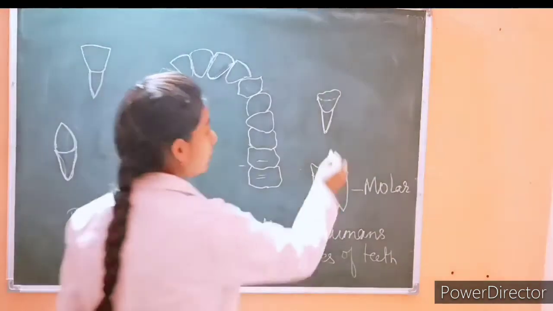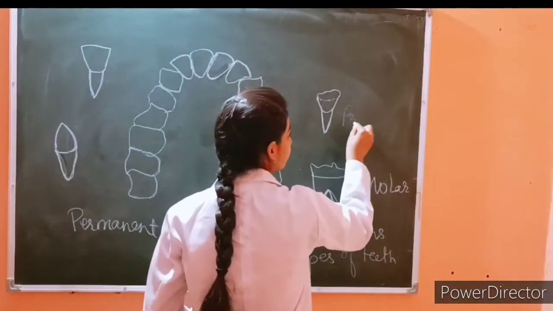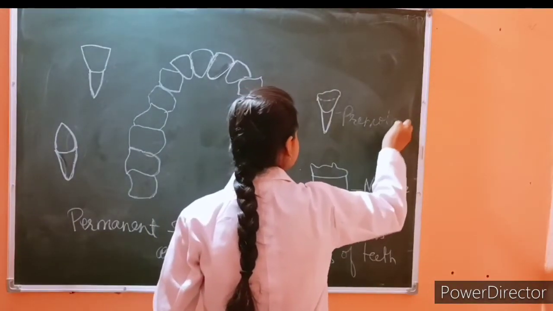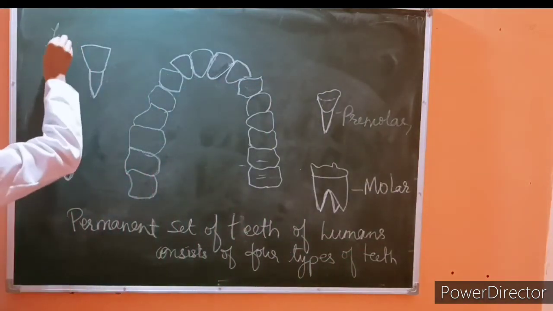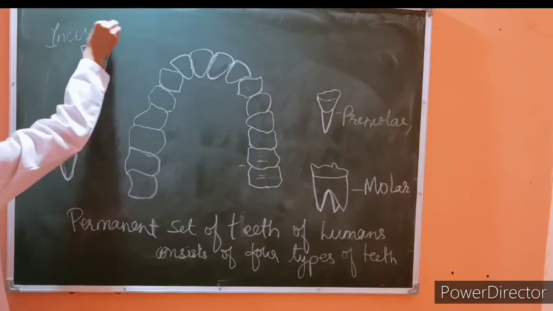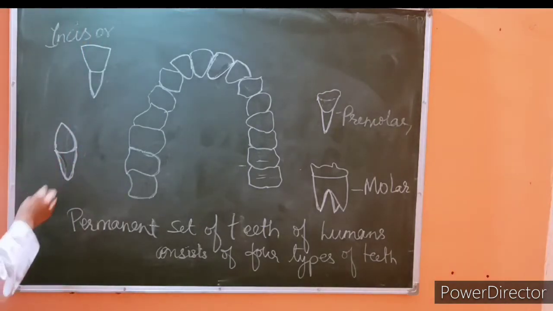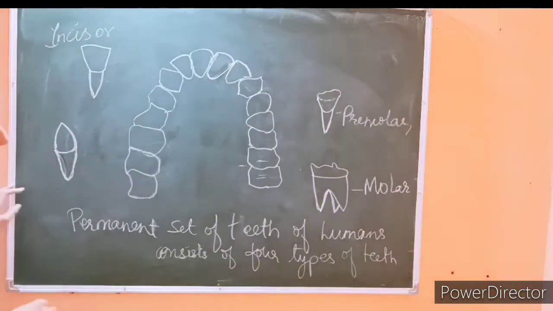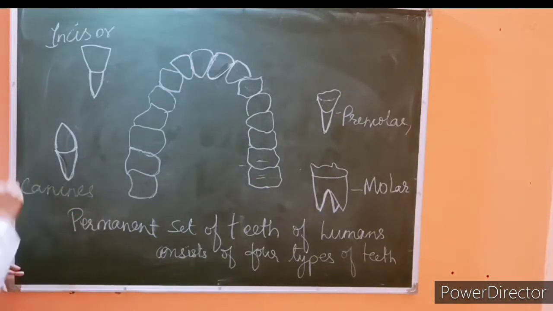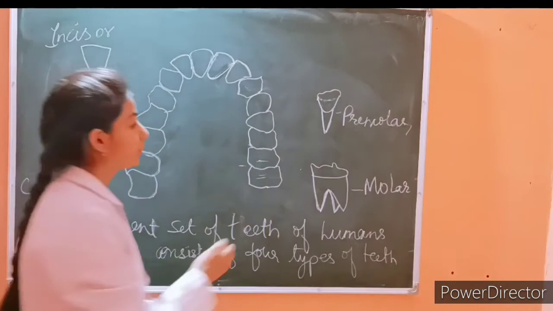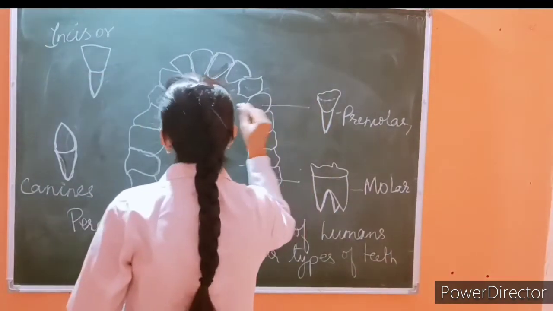This is our molar, this is our premolar, this is our incisors, and the last one is our canines. So there are 4 types of teeth.